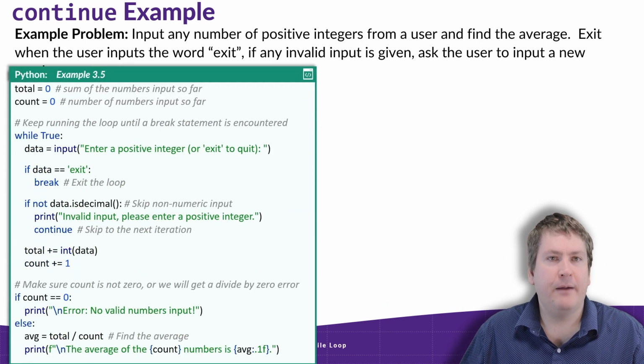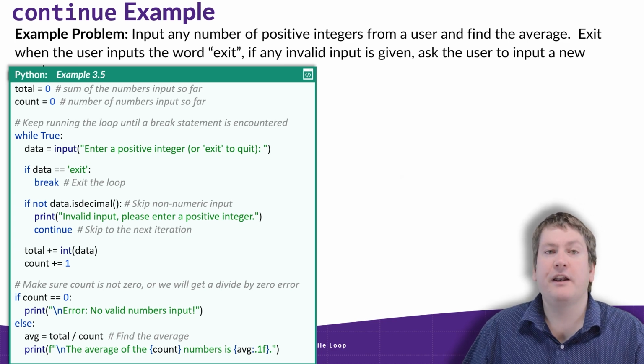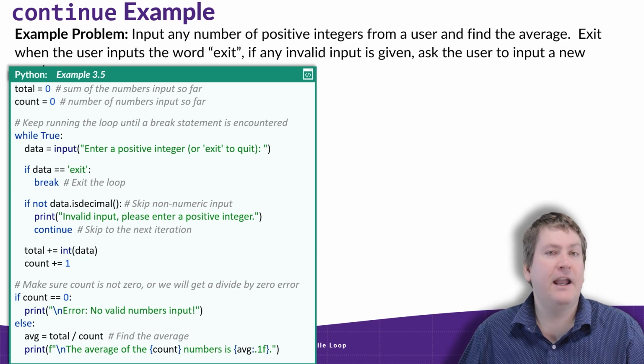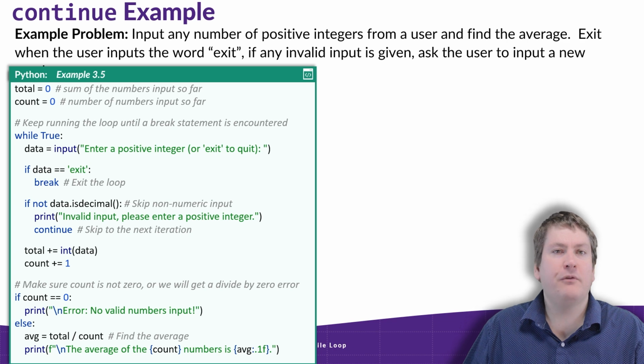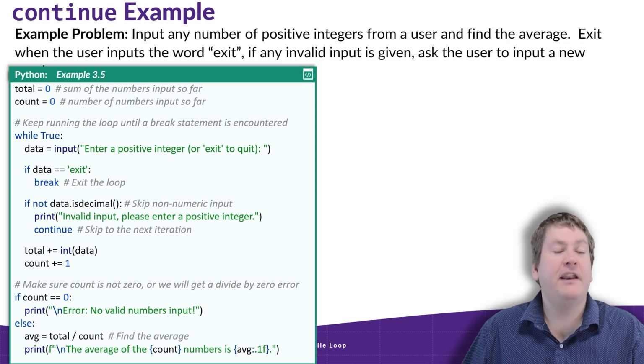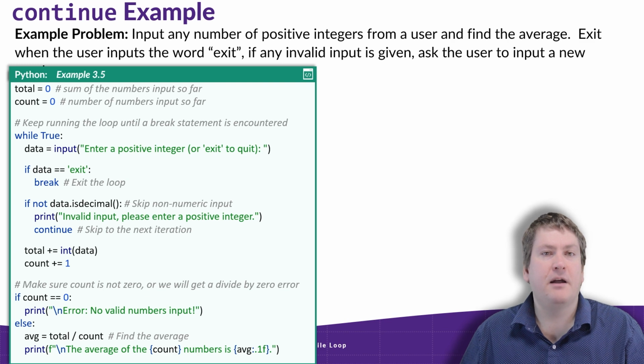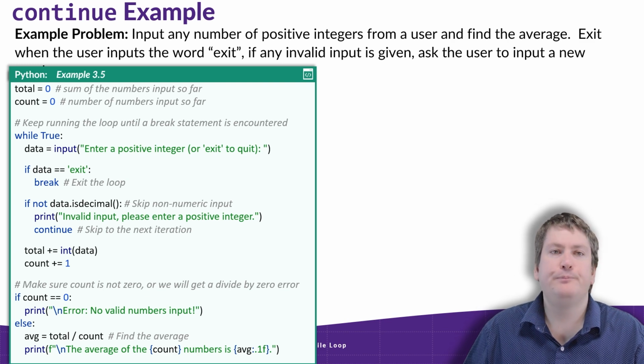And here's our program. So at the top, we're doing two things. We're setting up the variables. We're setting total equal to 0, and we're setting count equal to 0. Total is going to represent the sum of the numbers we've seen so far, and count is going to represent how many valid numbers we've seen so far. We're going to need both of these to compute the average, which is going to be simply equal to the sum, the total, divided by the number of numbers, or the count here.